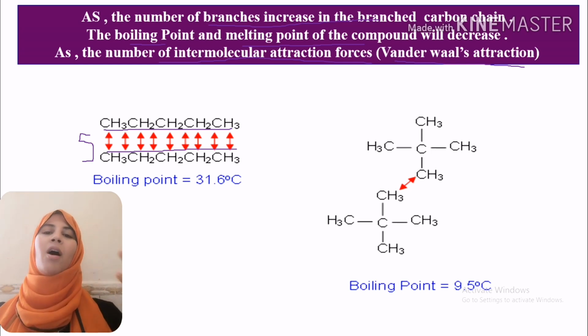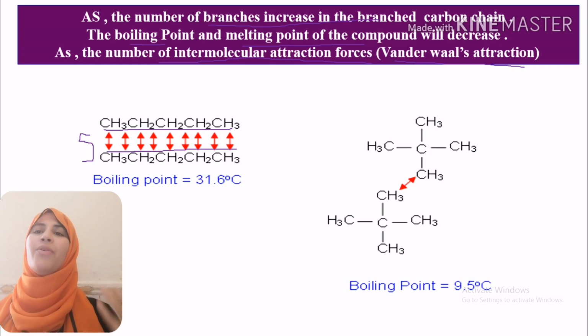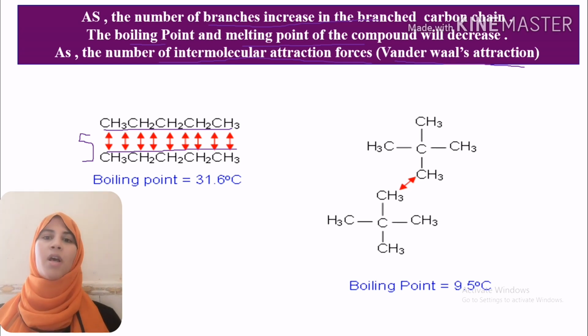It can form the largest number of intermolecular forces of attraction, van der Waals forces, between the 5 carbon atoms. So we have a very large number of van der Waals forces of attraction. So its boiling point and melting point will be high.